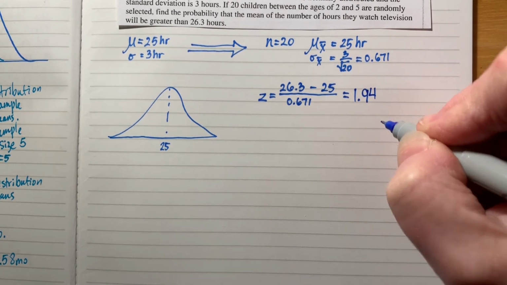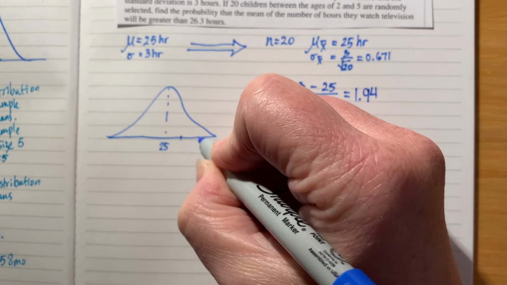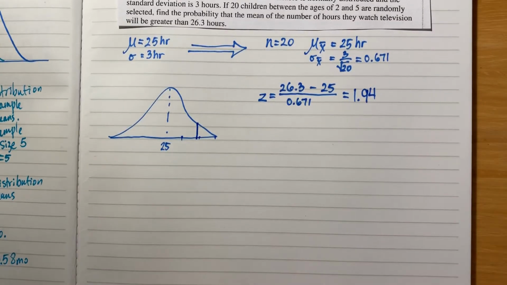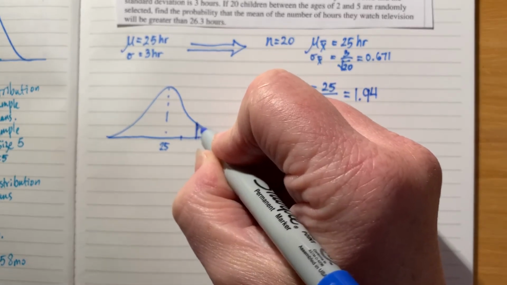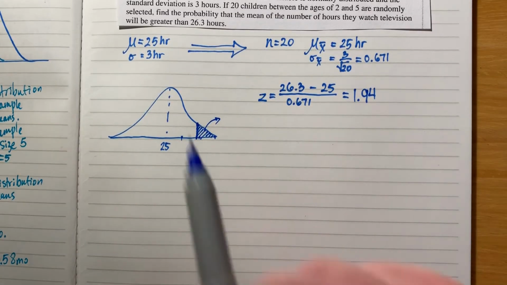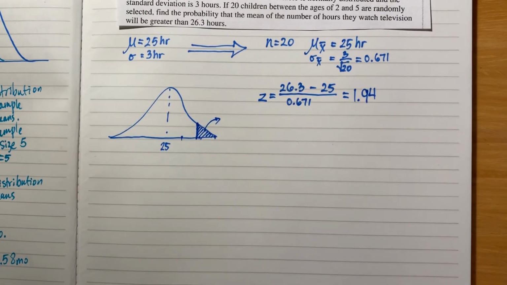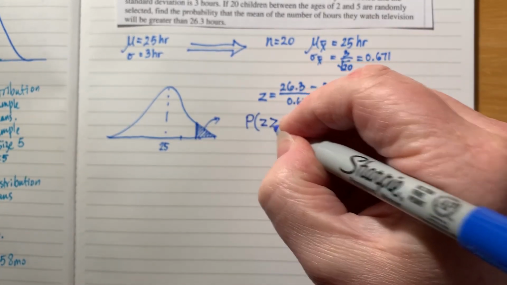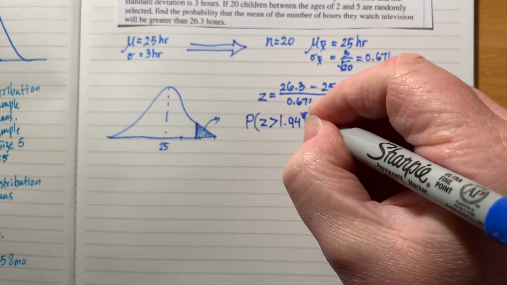So 1.94. So where am I putting it? 1, 2, 3. I'm going to put it a little bit before 2 standard deviations. Right? I'm putting it right here. I'm interested in all the children that are spending more than 26.3 hours in front of a TV per week. That's my target. So what's the probability for z being greater than 1.94?